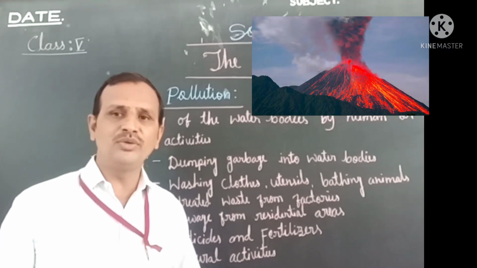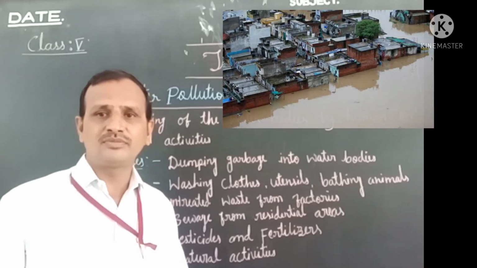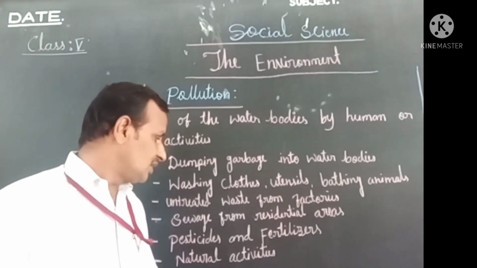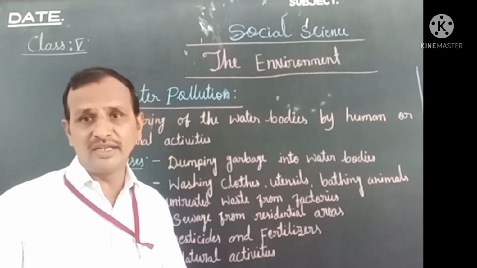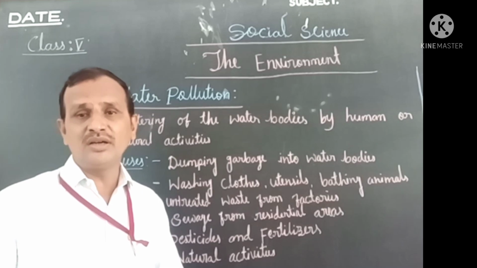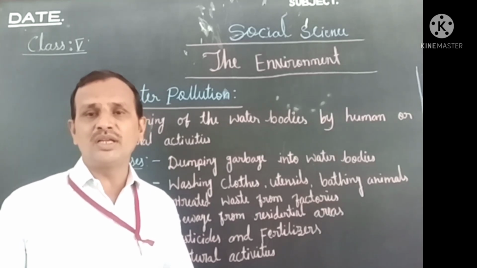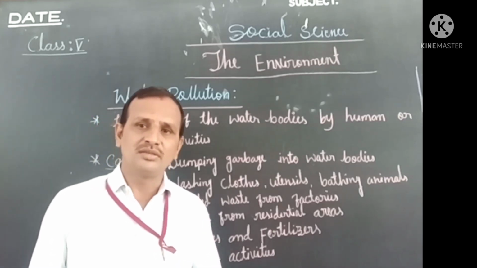Such as volcanoes, floods and storms. These natural activities or calamities make the water very dirty. You already know how volcanoes occur, because we discussed it in the previous class.